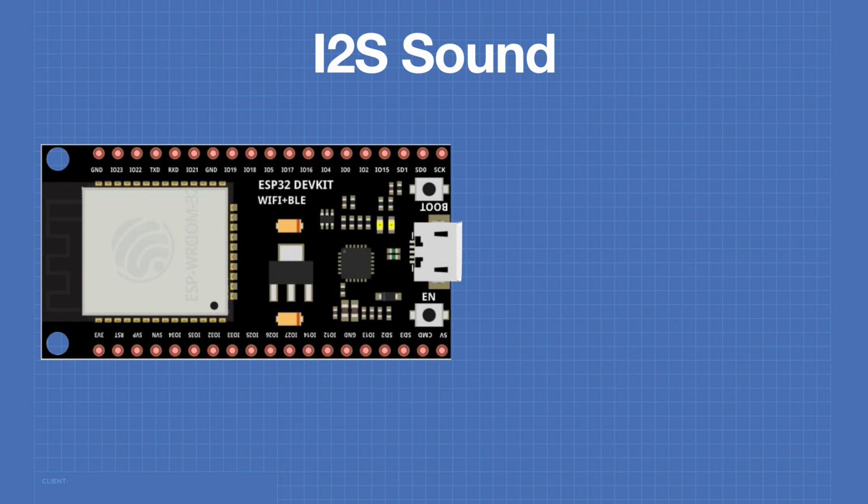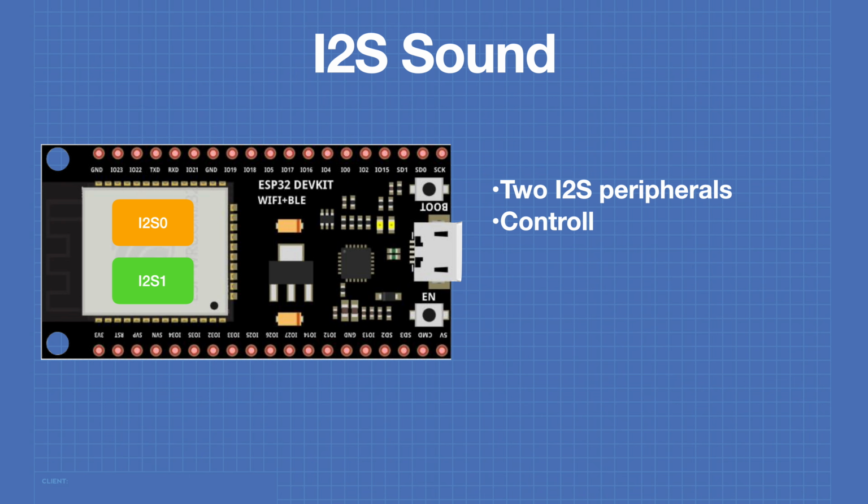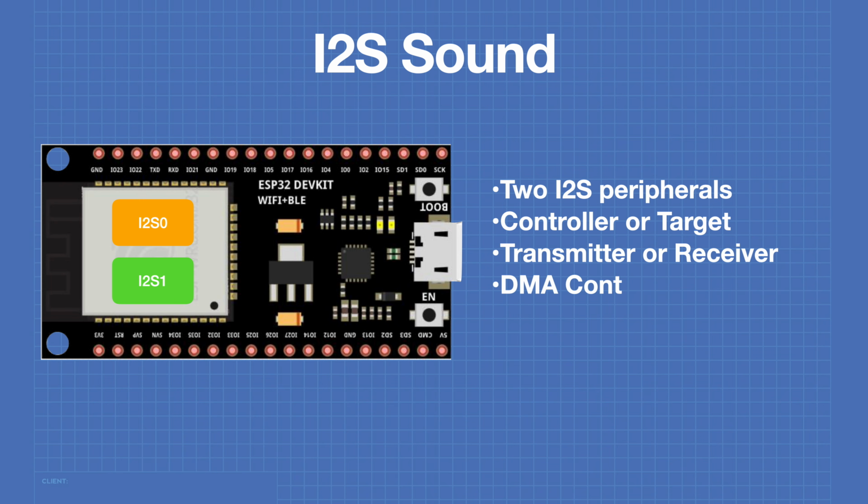The ESP32 has two I2S peripheral devices. These devices can be configured as either controller or target. They can also be set up as either a transmitter or a receiver. Direct memory access allows the serial data to bypass the ESP32 processor for improved performance. Each of the I2S peripherals is a half-duplex device, so together the ESP32 can perform full duplex.